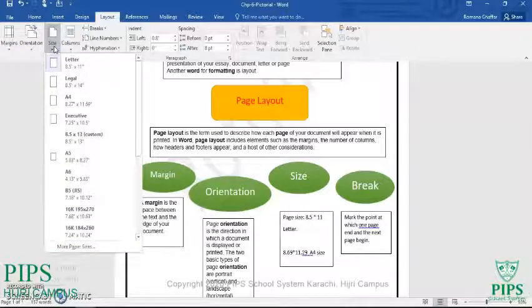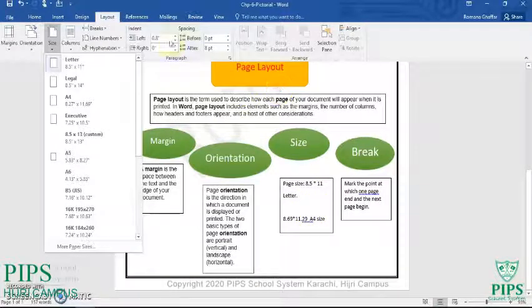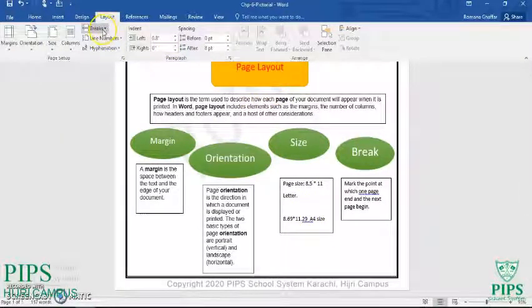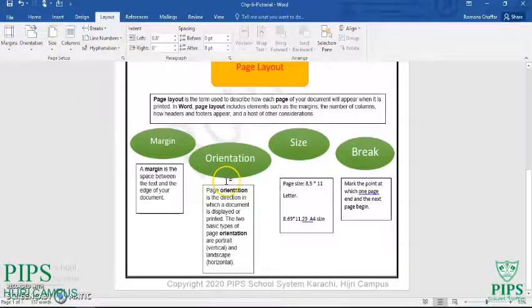The third option is the size. Size means Letter, Legal, A4 size paper, A5 size paper. These are the different sizes of paper, and in Word we normally work on A4 size paper. Some pages are bigger, like the Executive page, 8.5 by 13. But the normal A4 size paper is 8.27 by 11.69. And what is the page break? Page break means you want to break up your page. So these are the different options used in this chapter.